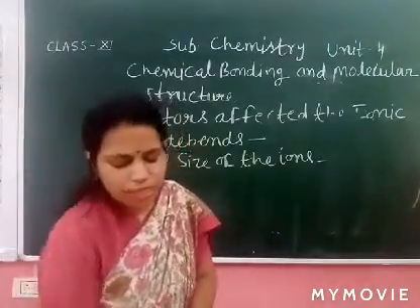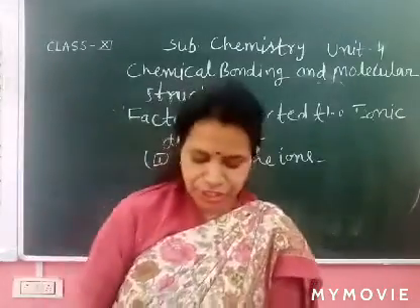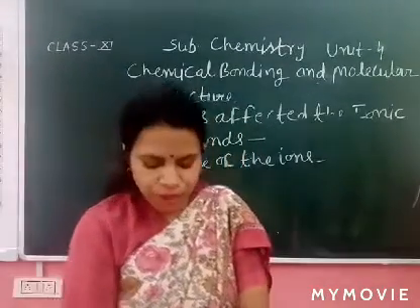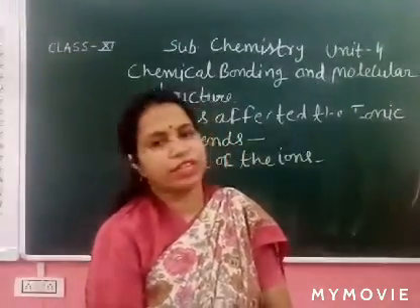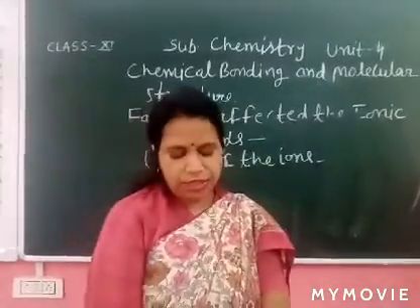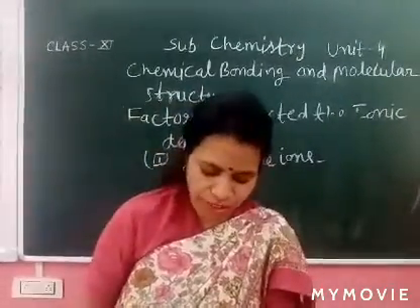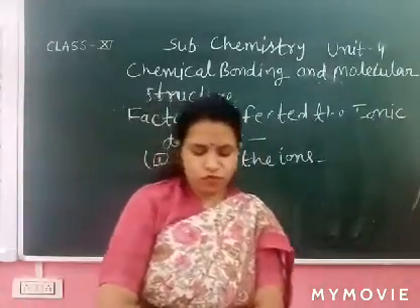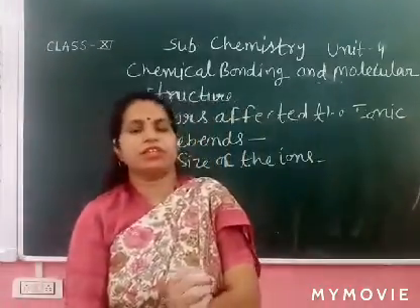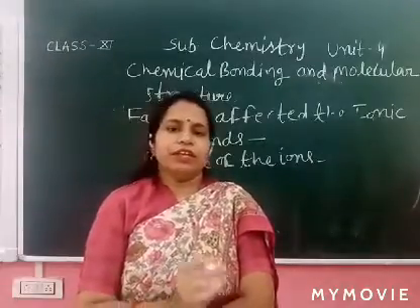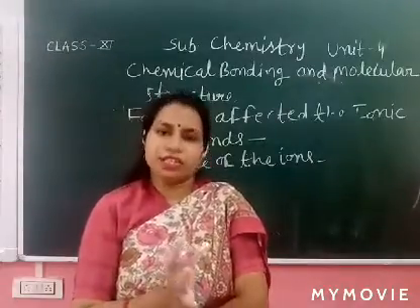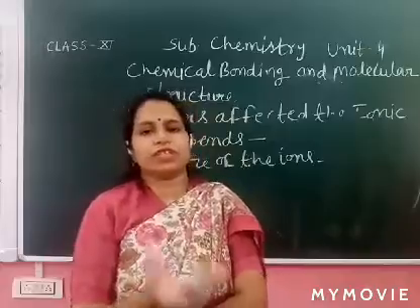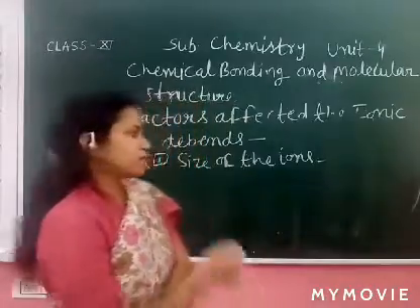If the size of the ion is larger, the internuclear distance will be more and the force of attraction will be less. In the case of a small ion, the internuclear distance is less, so the force of attraction is greater. Clear?